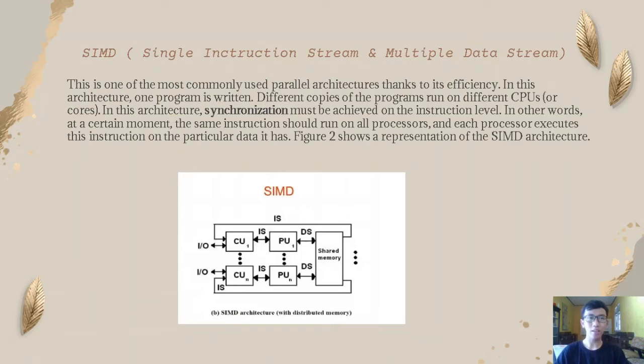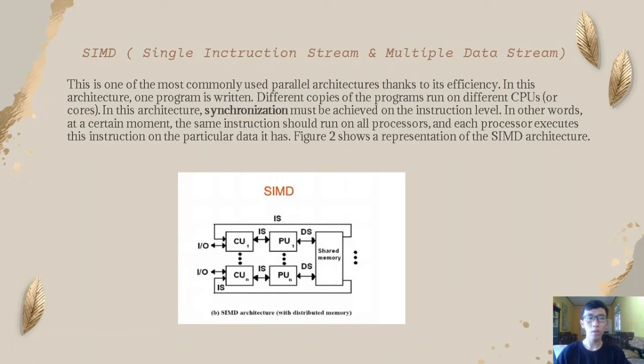Okay, next SIMD, single instruction stream and multiple data stream. This is one of the most commonly used parallel architectures thanks to its efficiency. In this architecture, one program is written. Different copies of the program run on different CPUs or cores. Synchronization must be achieved at the instruction level.